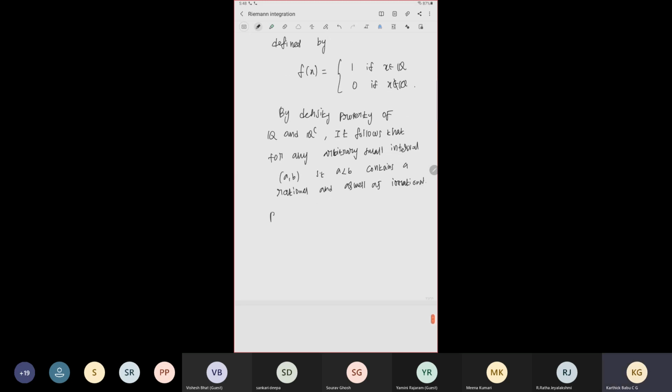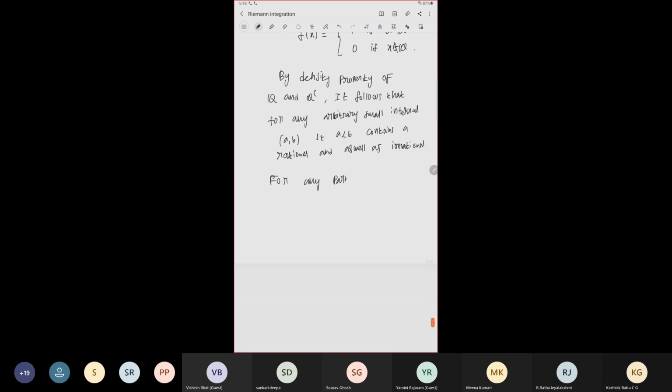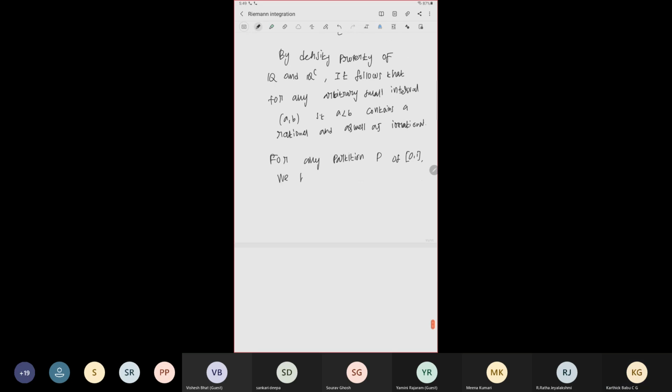Therefore, for any partition P of the closed interval [0, 1], we have L(f, P) equal to the summation i = 1 to n of the infimum, which is 0 always, times the length of the interval. So it is 0. And U(f, P) is the summation i = 1 to n of 1 times the length of the interval Δx_i, since 1 is constant.